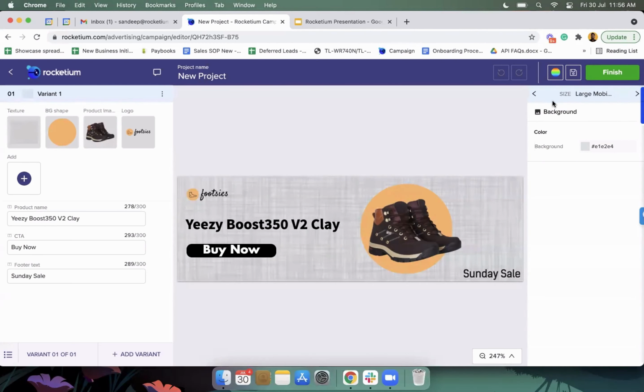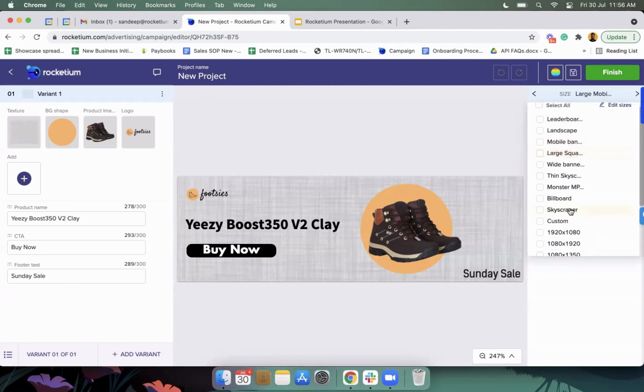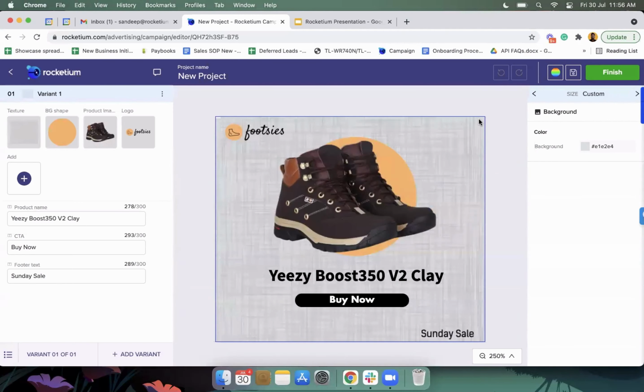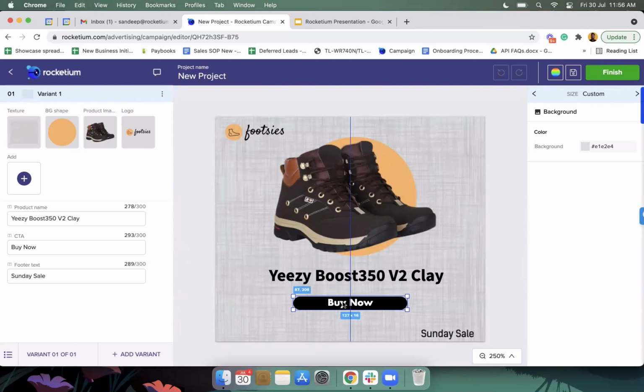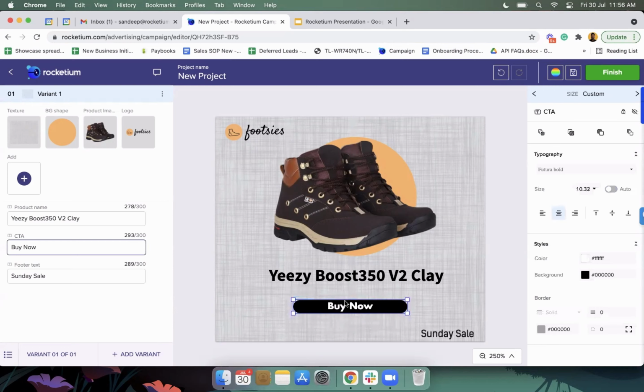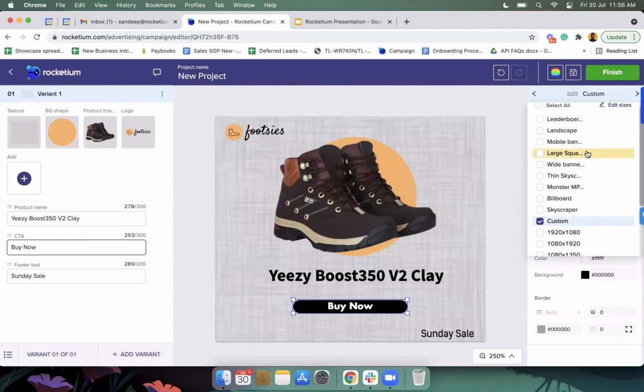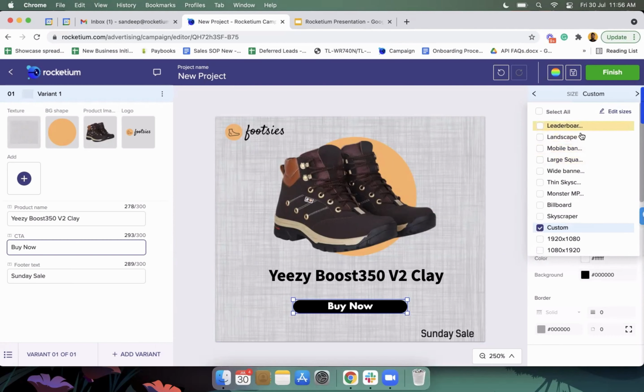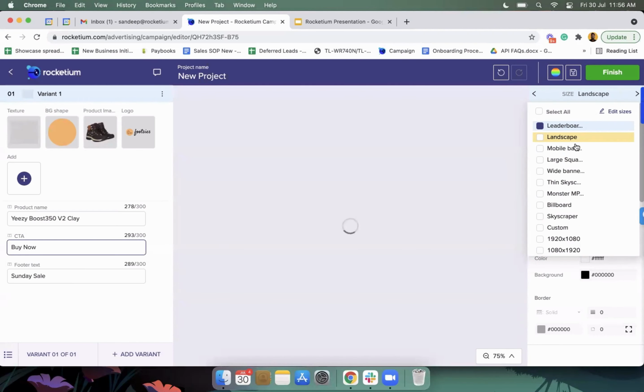Because we already had so many sizes here, if I select custom, it's already set up. Now, in some cases it might happen that an element is placed here instead of there. Those readjustments might be required in probably 0.1% of cases. That might happen when you do not have enough references. In this case it is not going to happen because there are already so many similar references. But a minimum of three sizes is good enough for references.